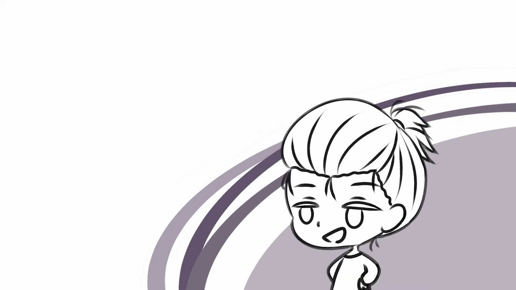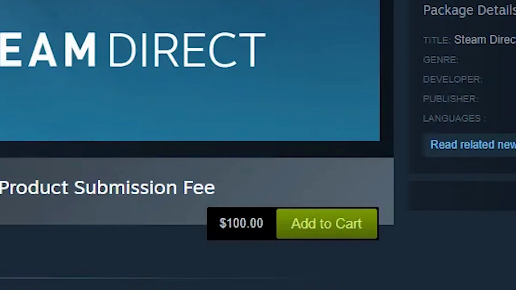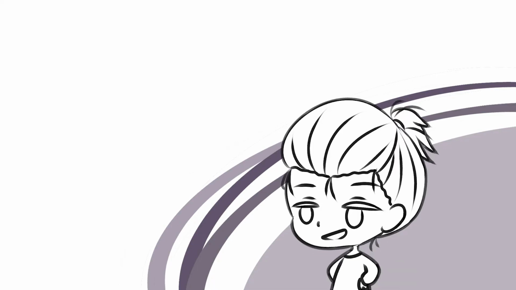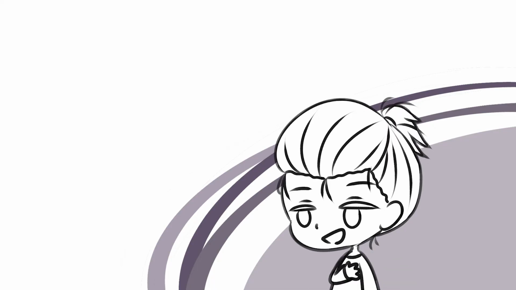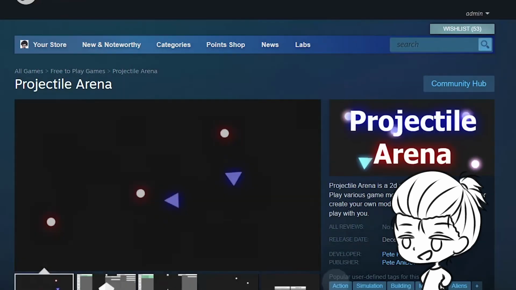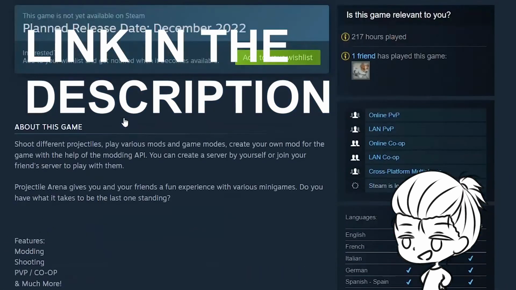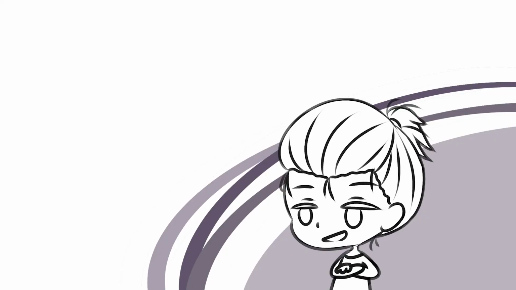And as I wanted to release the game on Steam, I first needed to have a Steam page. To have a Steam page, the first thing you need to do is pay them a small fee of $100. Jesus Christ, what a reasonable price for a free game. Yeah, sure. Anyway, I just filled in all the required information, named it Projectile Arena, and submitted it for review. And boom! The game now has a Steam page, which you can go ahead and visit now. Link in the description. With that, the game is pretty much finished.